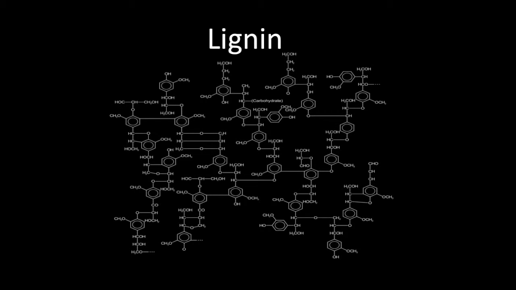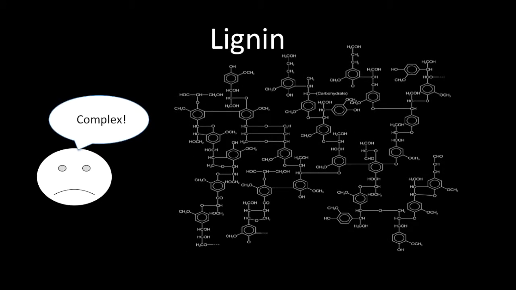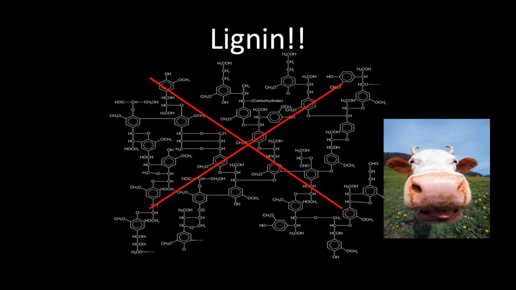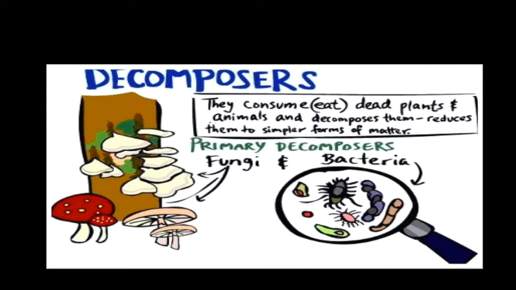As we can see, lignin has a very complex organic structure with lots of cross-linked phenolic polymers. This means we can't rely on animals to break it down through digestion, but we have a solution. Fungi have the ability to produce enzymes that are able to degrade plant biomass, including lignin.